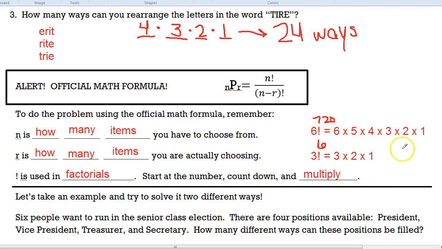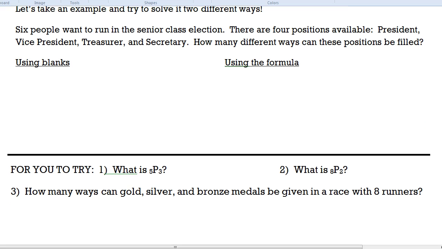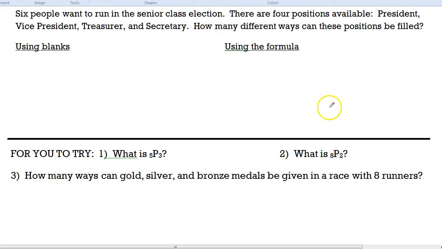All right, so let's try a problem. This is the last one we're going to do, and we're going to do this problem 2 different ways. 6 people want to run in the senior class election, and there are 4 positions available: president, vice president, treasurer, and secretary. How many different ways can these positions be filled? Well, if we use blanks, there are 4 positions to be filled, so we're going to make 4 blanks.